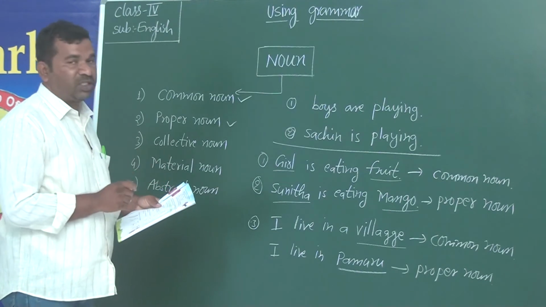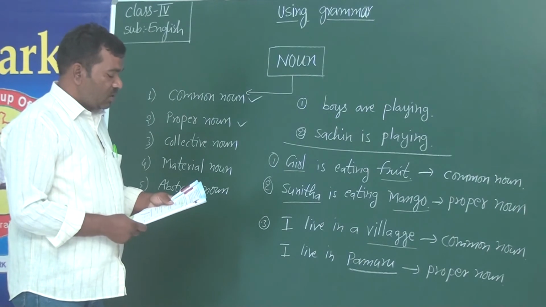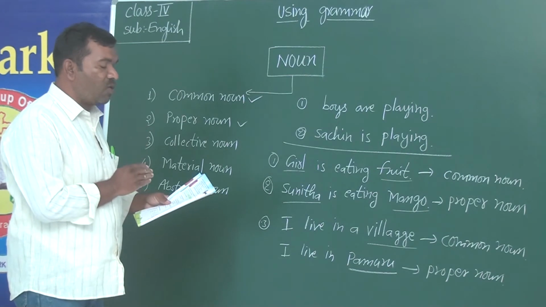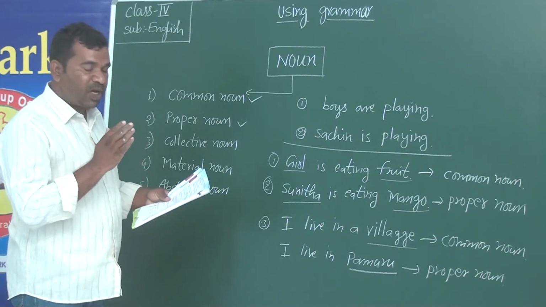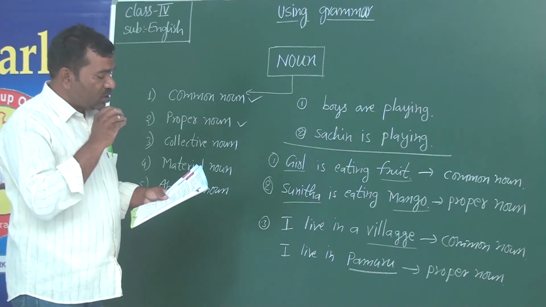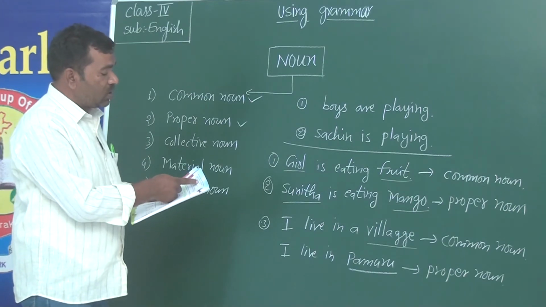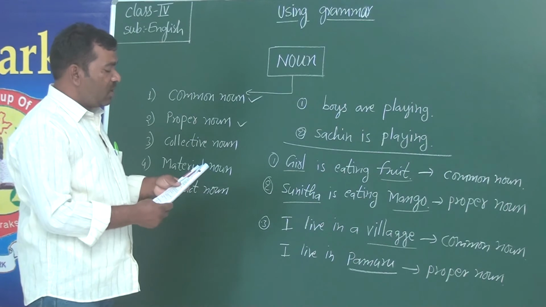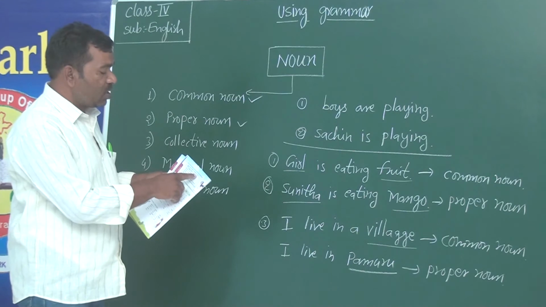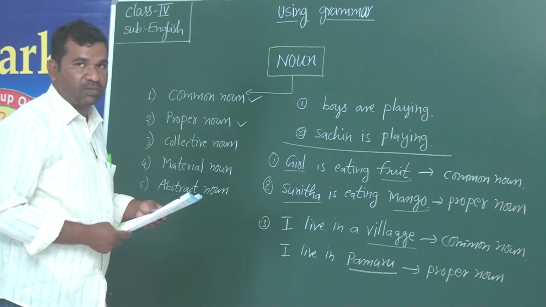In every sentence, some words might be related to common nouns or proper nouns. If the word is a common noun, you have to circle it. And the one which you think is a proper noun has to be underlined. Okay? So we do that exercise.